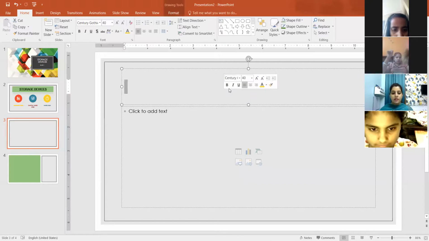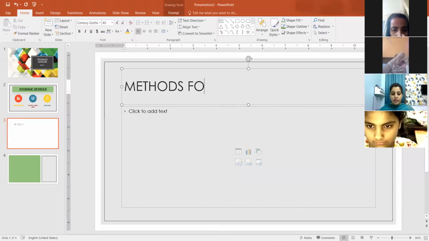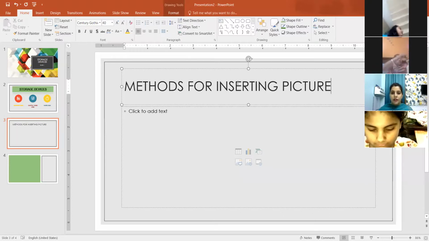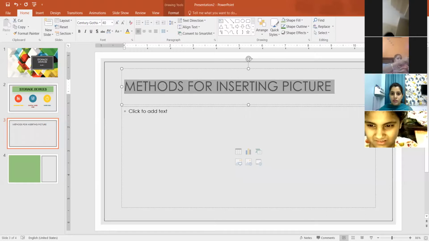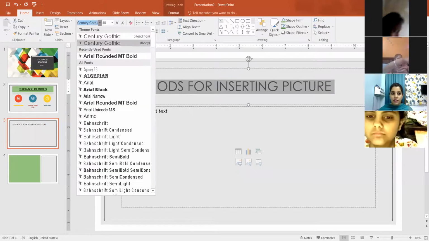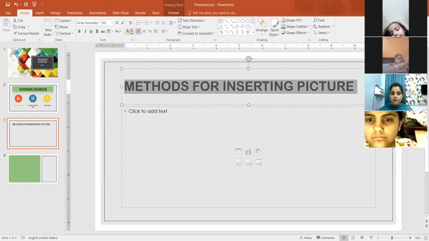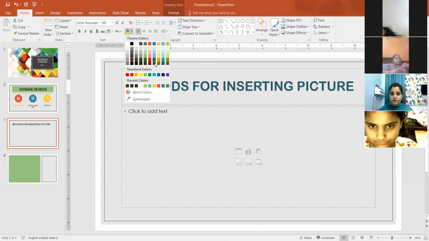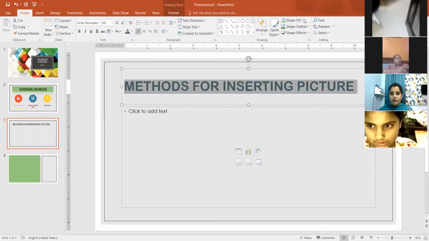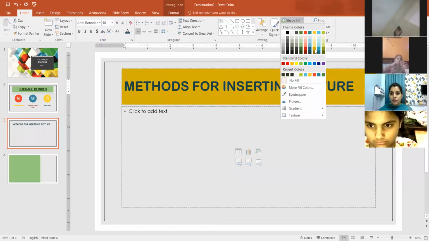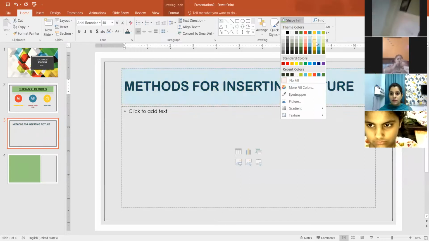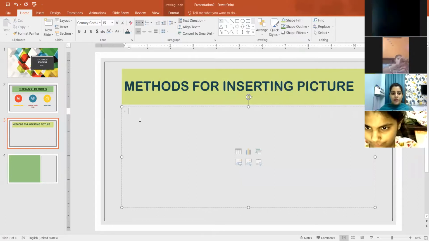Now let's discuss the methods for inserting a picture on a slide. Then you can choose shape fill. Now let's write the method.